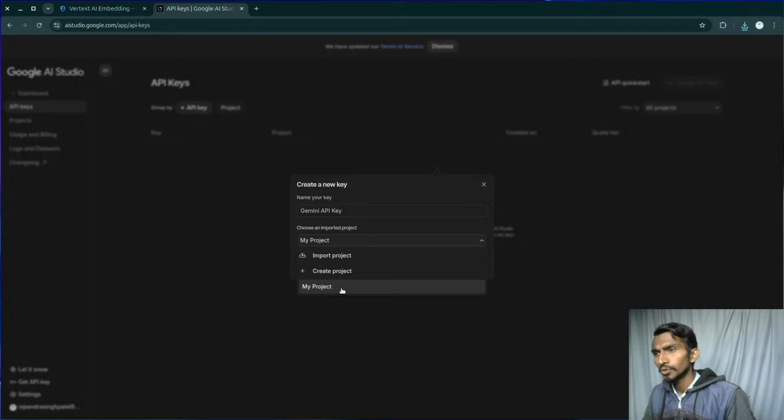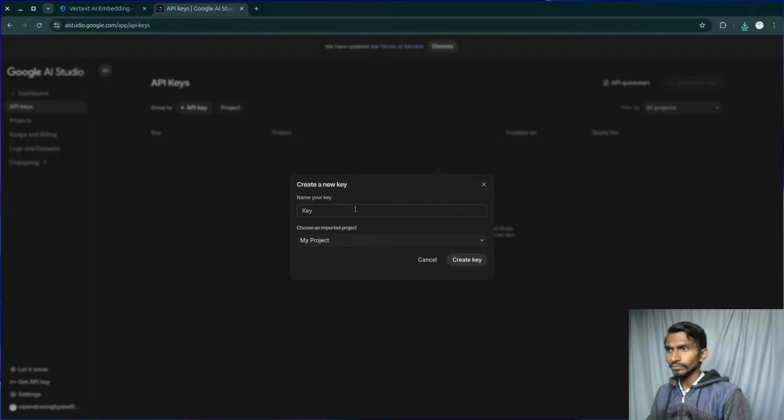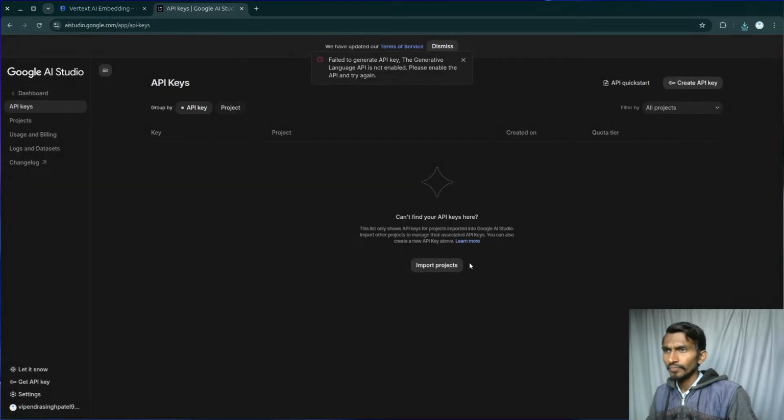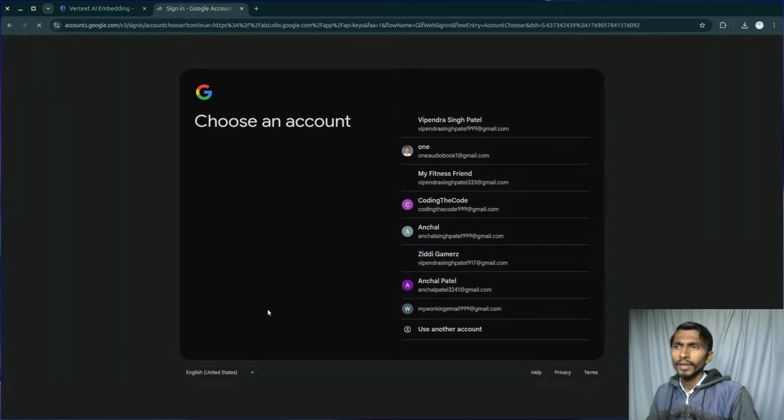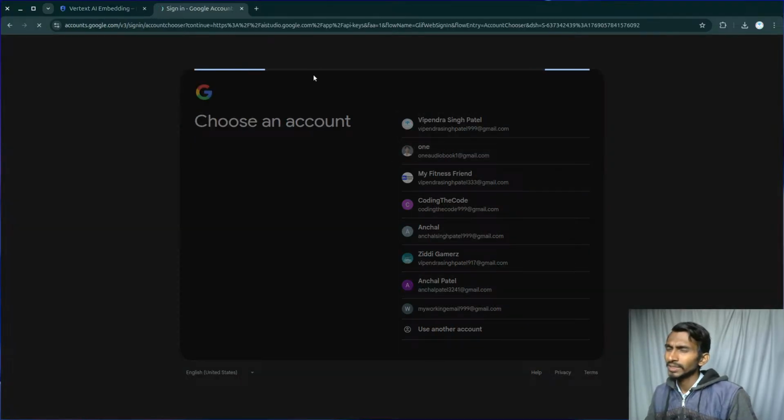Create a project, import a project. My project is something I'm gonna be selecting, and the name is gonna be, what? Testing key. Let's simply create the key. Failed to generate API key. Generative Language API is not enabled in this particular section. First of all, let's simply switch the account. Again, I will not be creating in this one, rather in this one. It gets quite tricky, but okay.